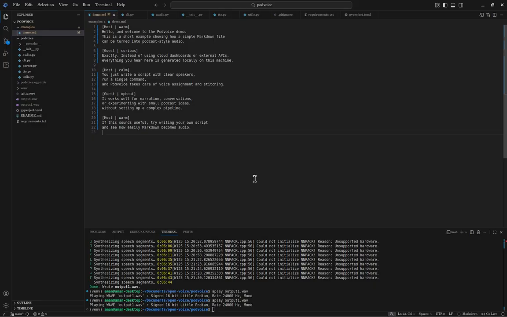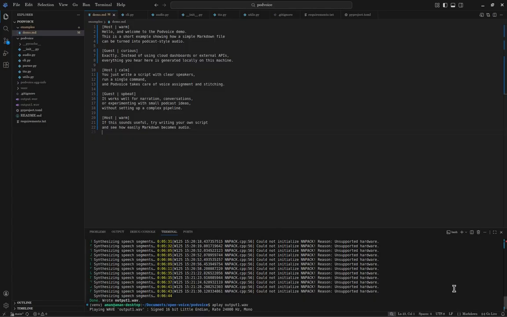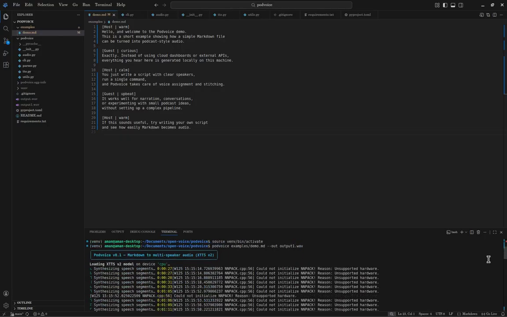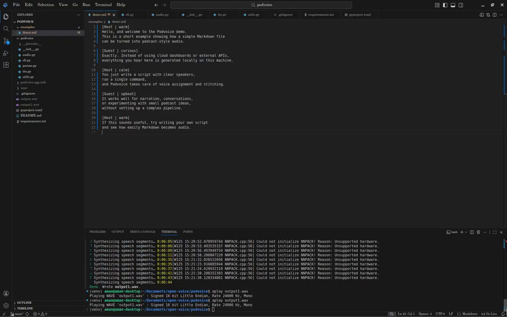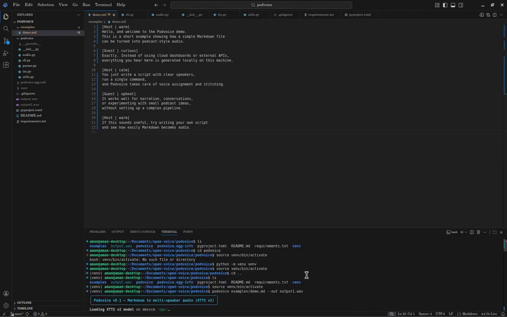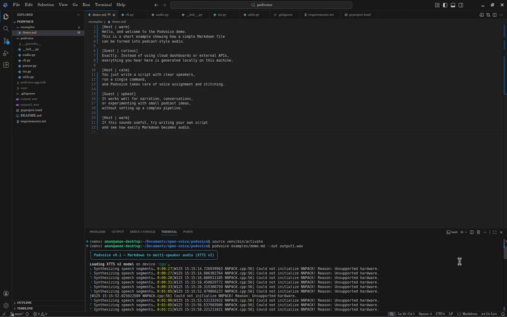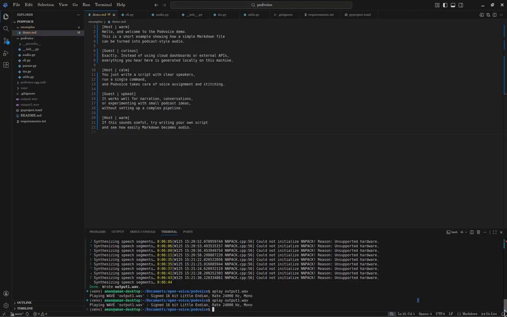Since this runs locally, it can take some time if you don't have a GPU, but there is no cloud, no API keys, and no external services involved. So you can depend on it. I have generated an audio file previously because I don't have a GPU, so it would take too much time, like 6 minutes 44 seconds. Here I have generated it using the XTTS machine learning model, and let me listen to the podcast.